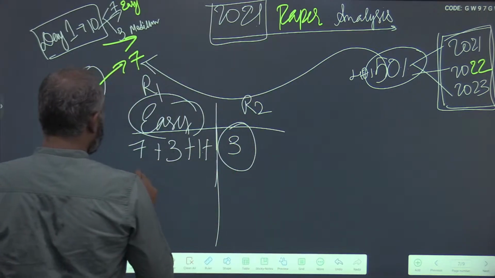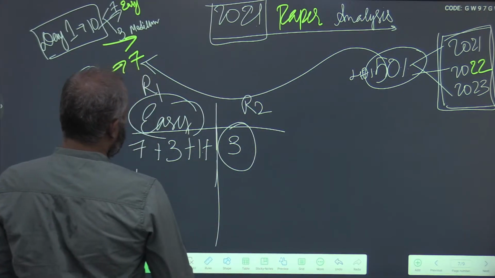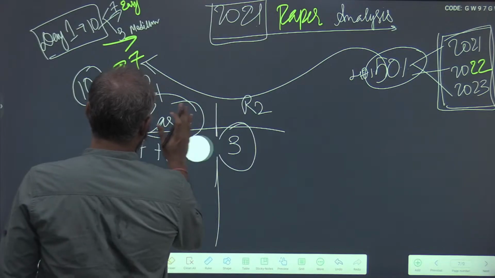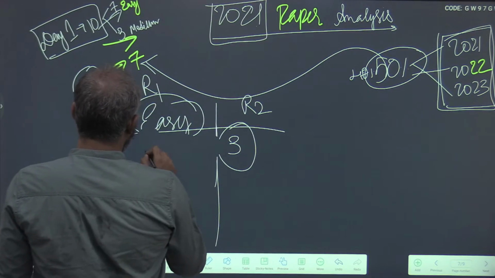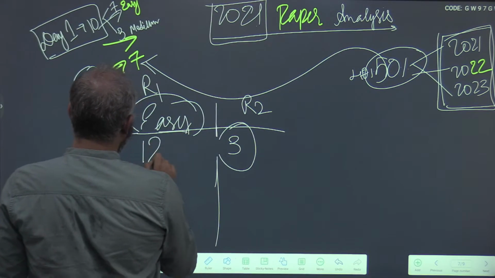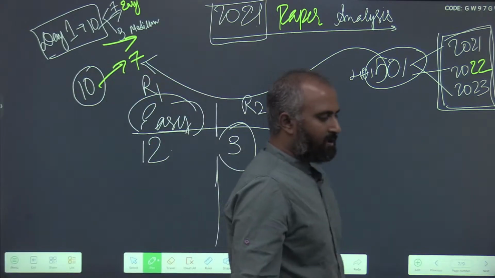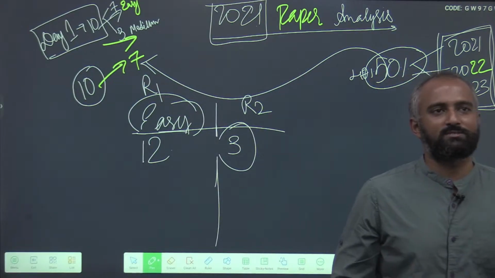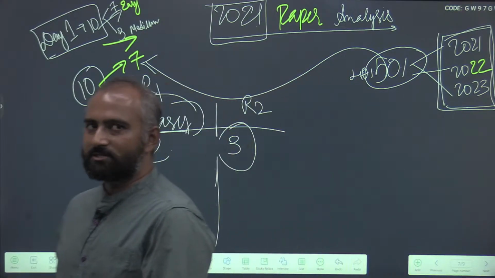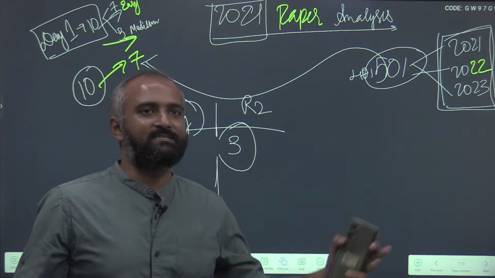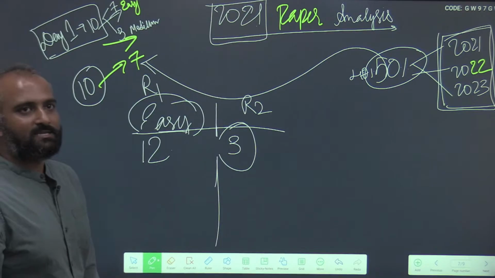7 plus 3 plus 1 again. So how many questions? 10. Out of 15 questions, 12 were of the easy kind. Assume at least you have solved 20 questions and 20 passages. 20 passages is not a great feat.